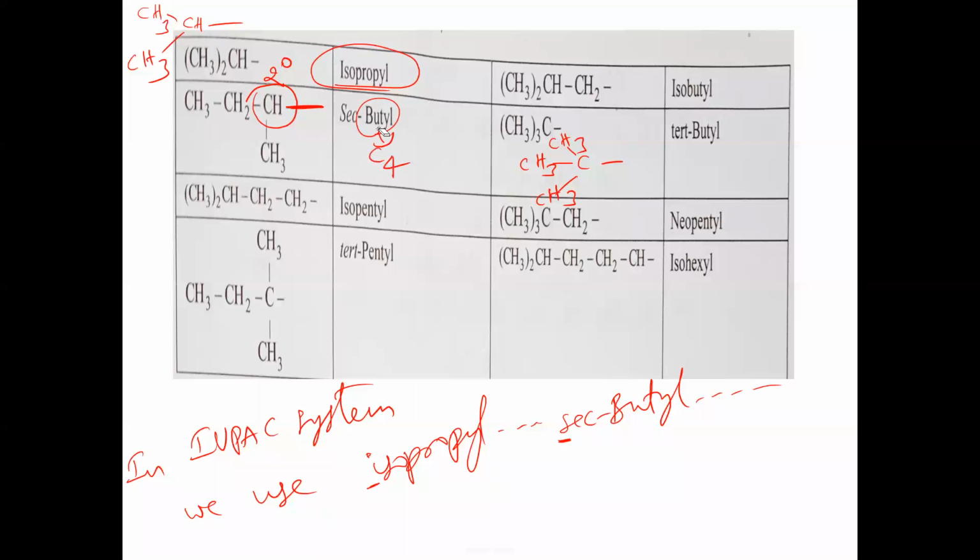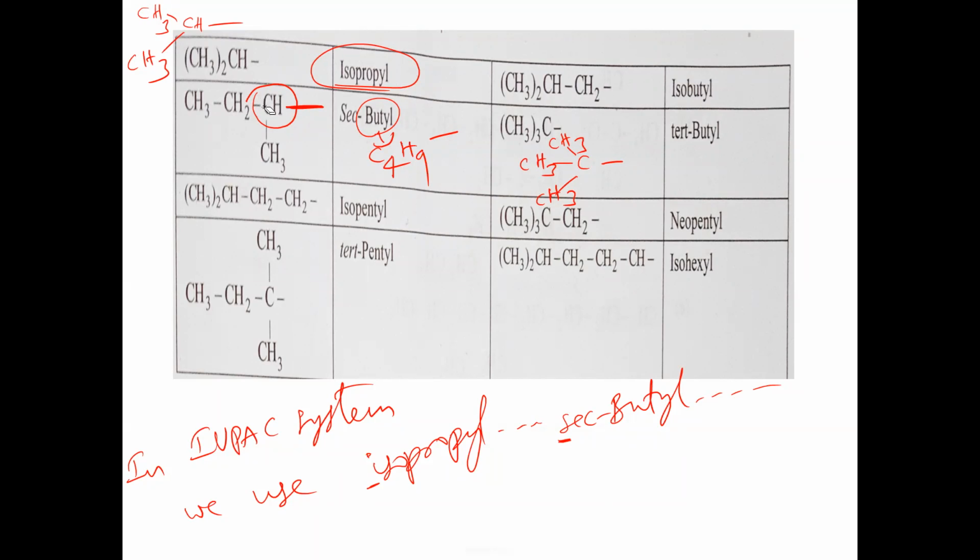Alkyl means CnH2n+1. Double of 4 is 8, 8 plus 1 is 9. C4H9 is the butyl group. In this butyl, the secondary carbon has the free bond. Free bond is on which carbon? Secondary carbon. So it is called secondary butyl.